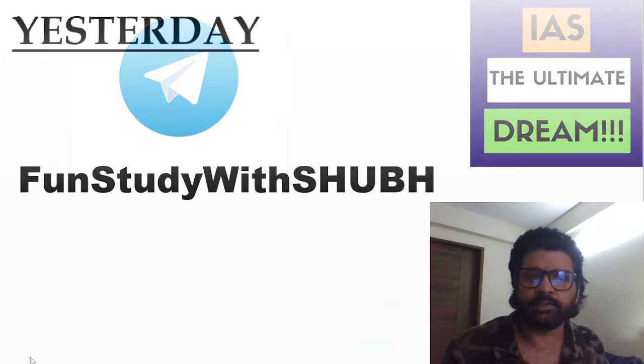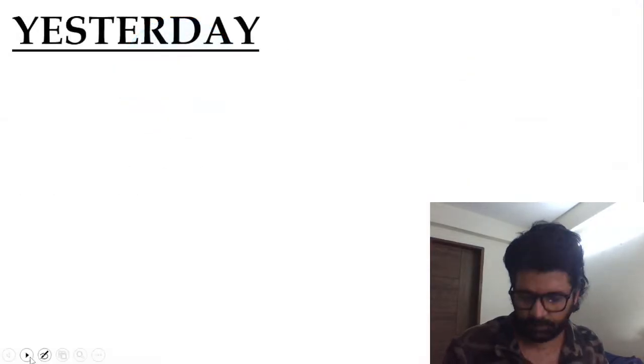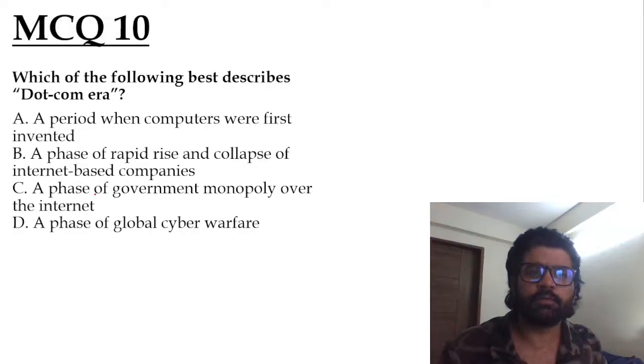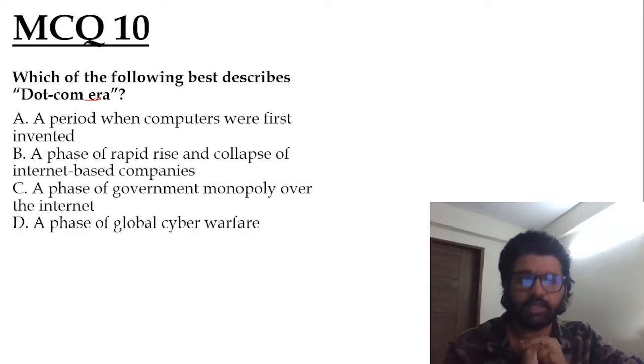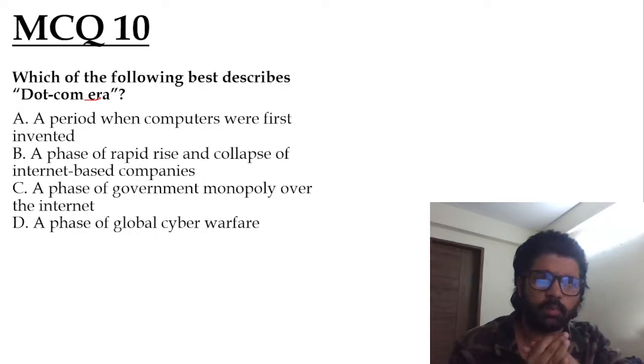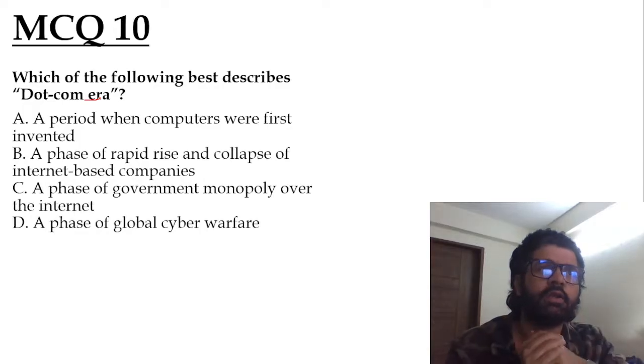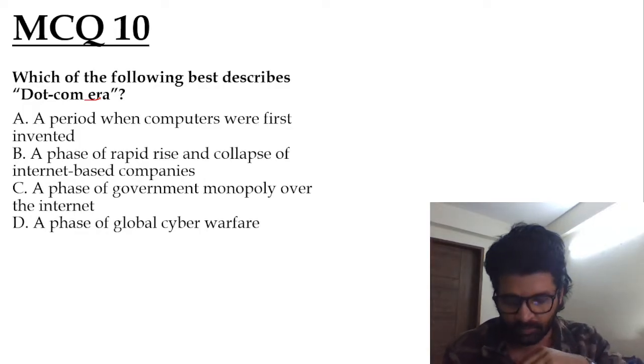And what else, guys? Yesterday, I gave you people this particular question: which of the following best describes the .com era? Any idea, anyone, what is the basic meaning of the term? We have talked about the .com era and the AI bubble. I think yesterday we took one article of 19th December where we talked about all these things.